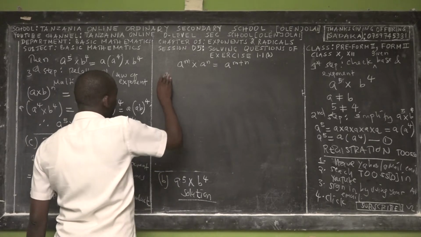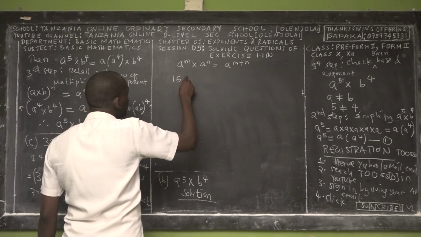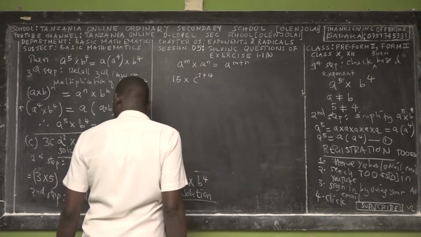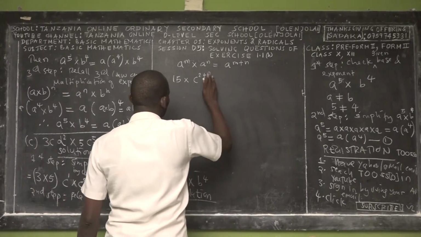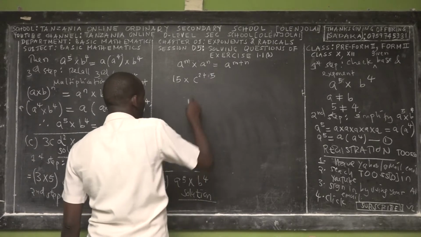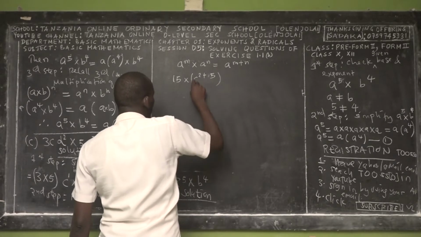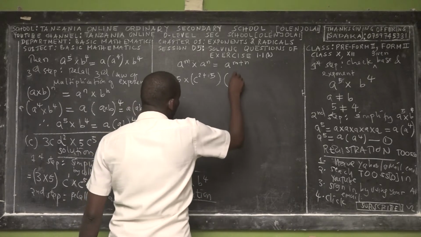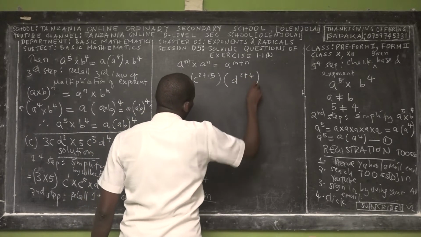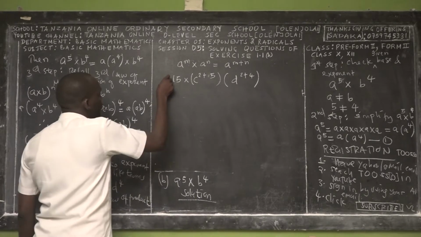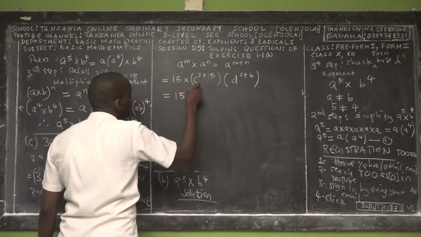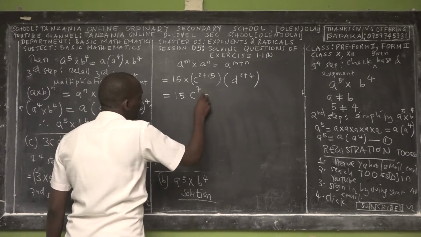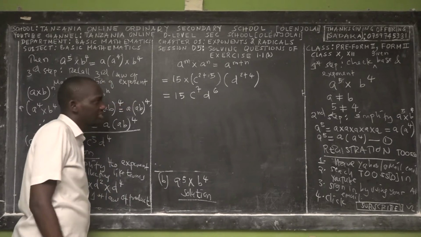Similarly, for this case, 3 times 5, it is 15. Then we multiply by c^2 plus what? 4, right? No, plus 5, because they have the same exponent, right? Yes. And then maybe we introduce the bracket. So we multiply with d, d power 2 plus 4, right? Yes. So with this simplification, we have 15, add exponents, we have c power 7, then we have d power 6. Then you are done.